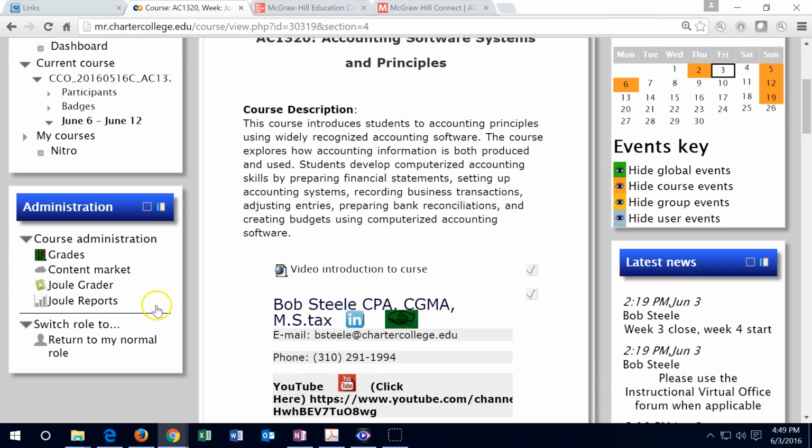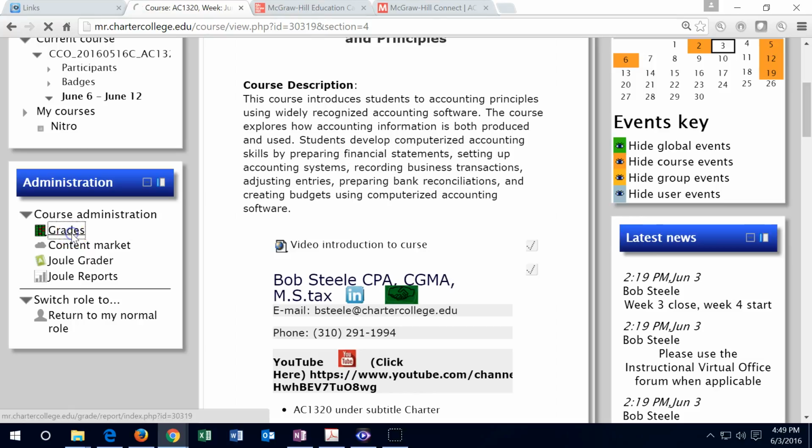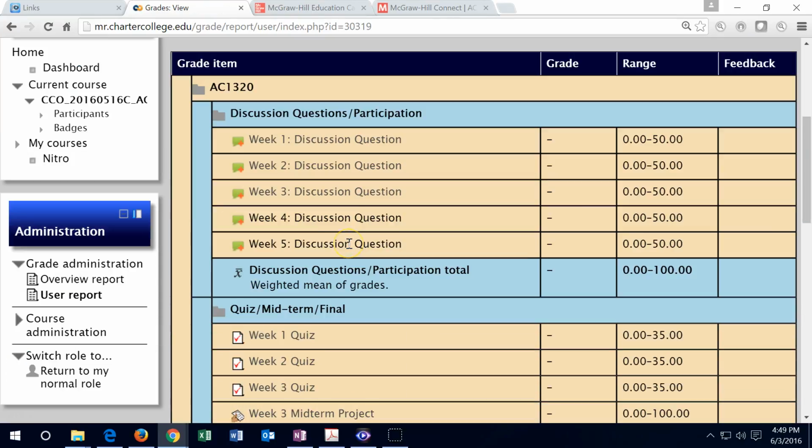Going to go up to the grades over here on the left-hand side in the grade book. So remember that everything is due by Sunday, and then I will have until the following Tuesday in order to pick up the grades. So for example, week 3, everything is due on Sunday. You want to check the grade books by Tuesday around noon, and everything should be uploaded at that time. You should have a vision of what it should look like. For example, you should have a vision that this dash is going to turn into 100% because you're going to get 100% on that. And by Tuesday at around noon, it should. You want to check it at that time.